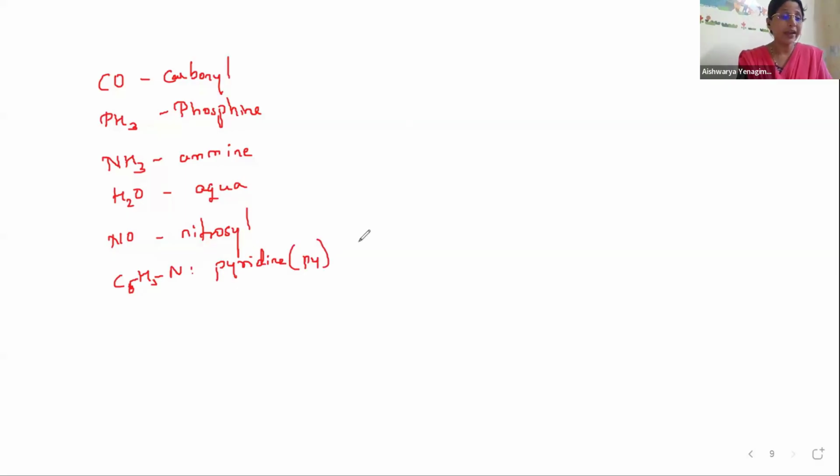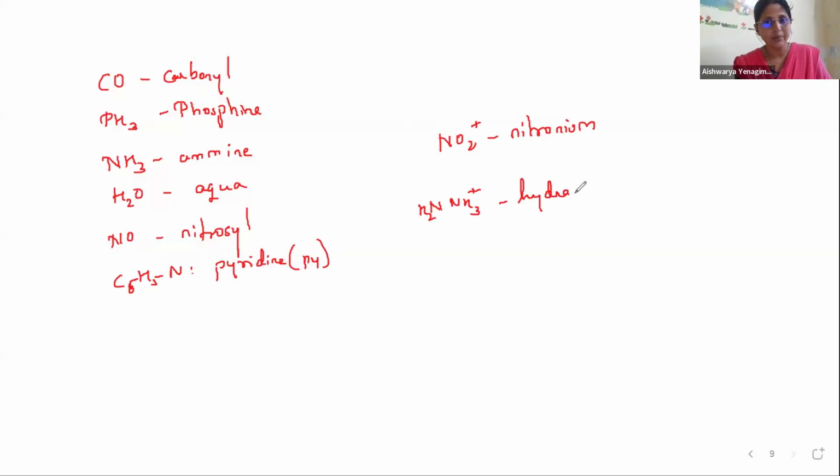Okay. Then we have cationic ligands also sometimes. For example, NO2 plus, nitronium. Then we have NH2NH3 plus. This is called hydrazinium. Yes. Nitrosonium is there, NO plus. So these are all examples of monodentate ligands. Then we have another type, bidentate ligands.